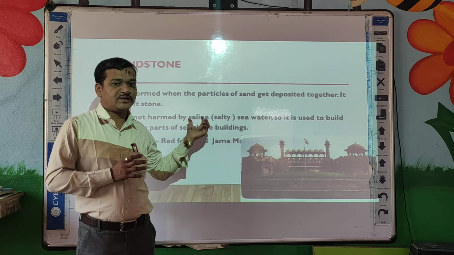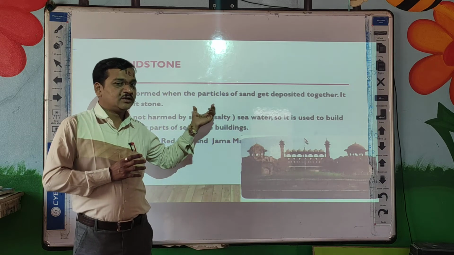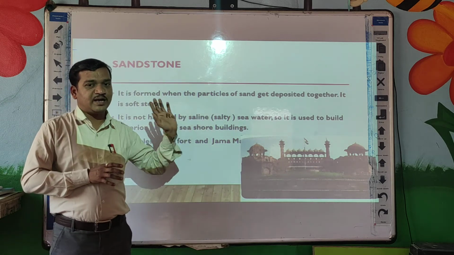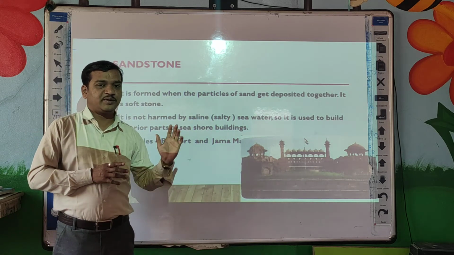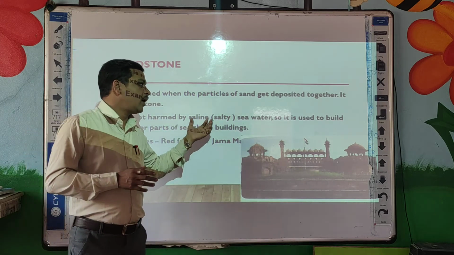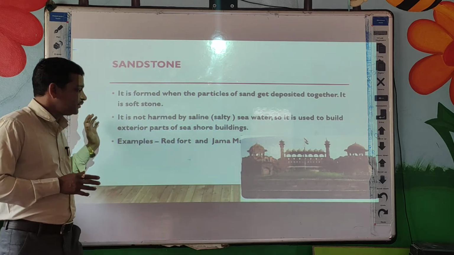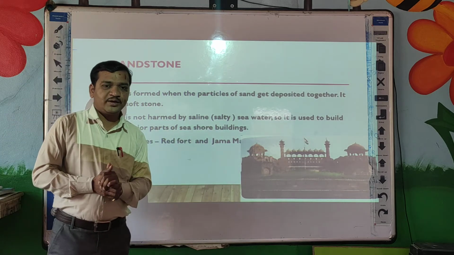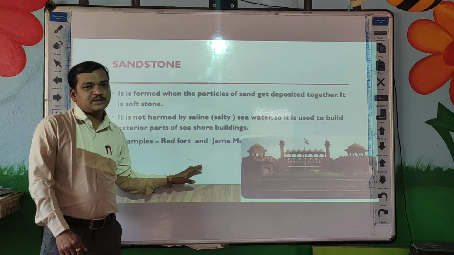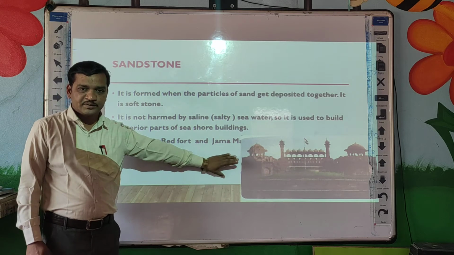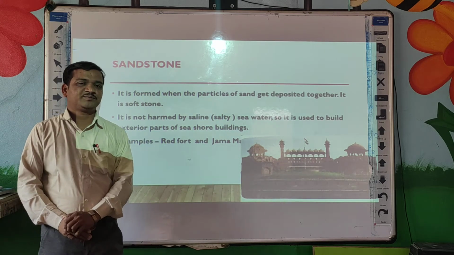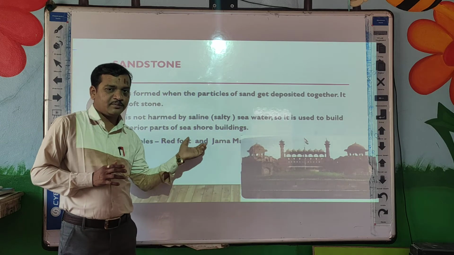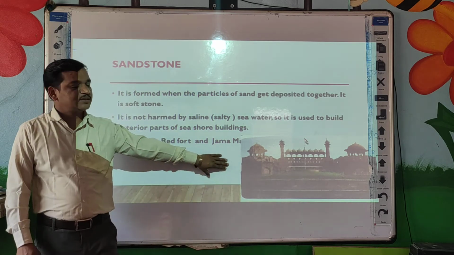But sandstone has one ability: it is not harmed by sea water. That is why it is used to make the outer surface of buildings near the seashore. Examples: Red Fort and Jama Masjid. These two monuments are made with the help of sandstone.